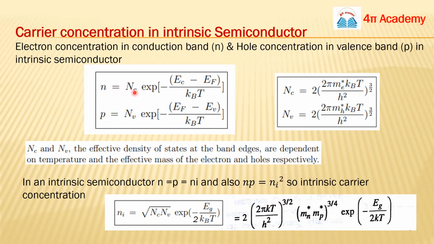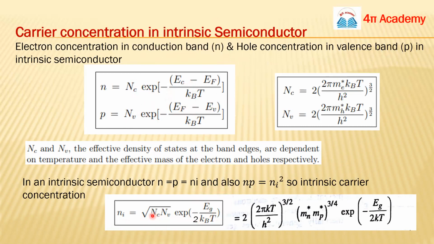So it will be the square root of N_C N_V, the terms will be combined, and the E_F terms will be cancelled out, and it will be E_C minus E_V, and that is E_g. When you take the square root of this term, the half power will be here. So n_i will be square root of N_C N_V e to the power minus E_g upon 2 k_B T. E_g is the forbidden energy gap.